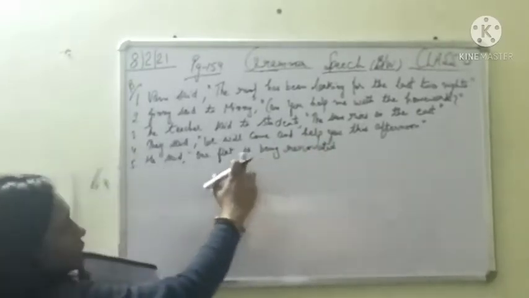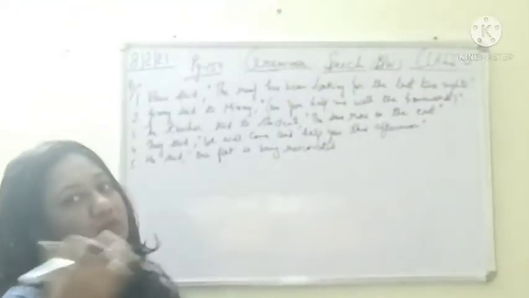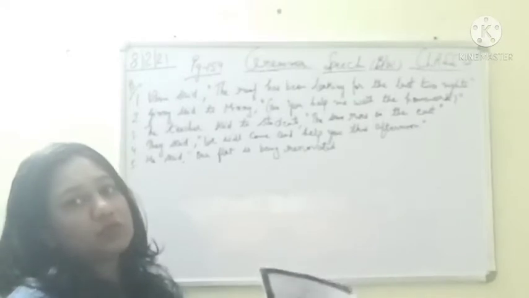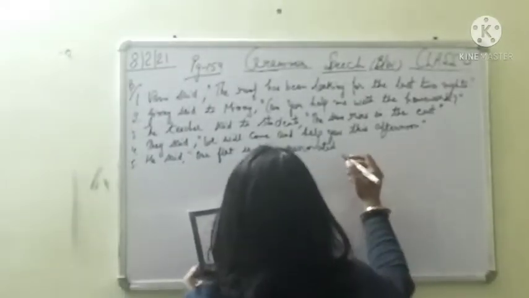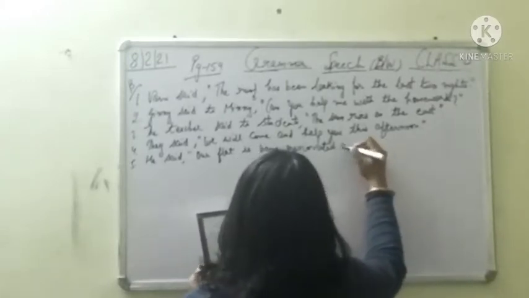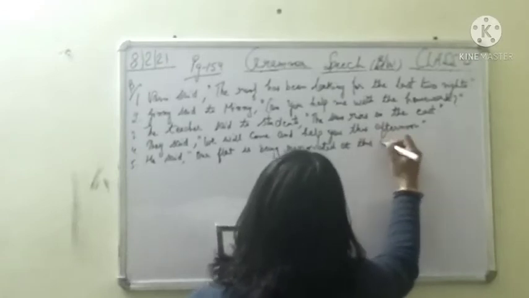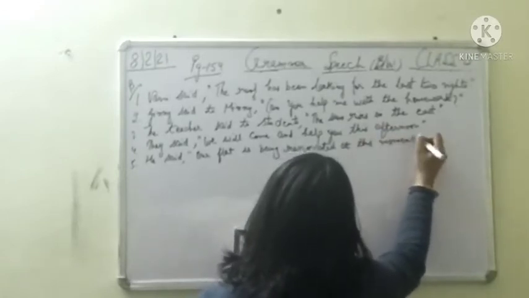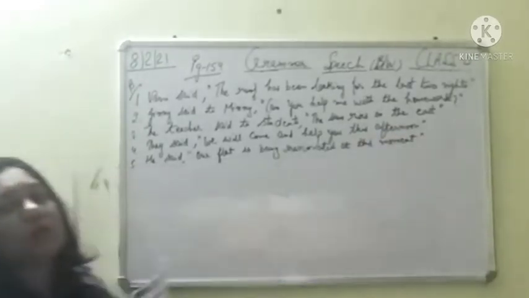Only you have to change was into is, because simple present is changed to simple past. So if simple past is there, then obviously we are going to use is. That our flat is being renovated at this moment. Plus full stop, inverted commas, close.